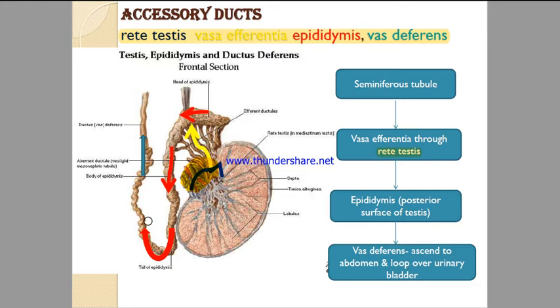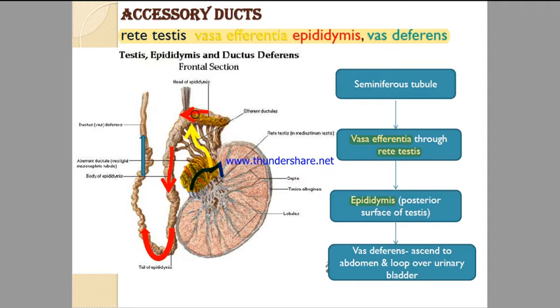Right? So, rete testis will open in vasa efferentia. And vasa efferentia opens in epididymis. And this epididymis is present on the posterior surface of testis. We see this structure.